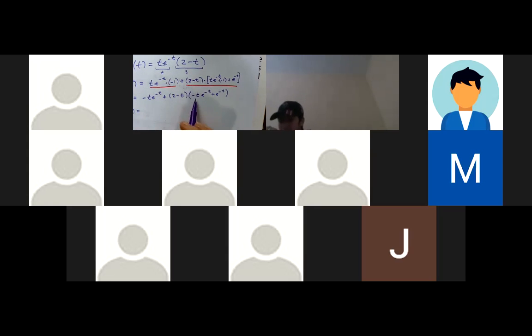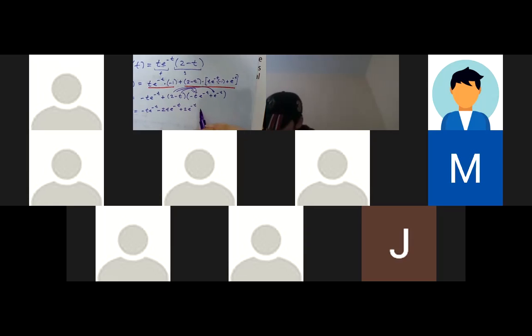By distributing over here. So I'm going to keep this one. I'm going to go 2 times here, that's going to be negative 2t e to the negative t. Now I'm going to multiply here, so that's a negative t times a negative t, which becomes positive t squared e to the negative t. This is a negative t times a positive e to the negative t, which becomes negative t e to the negative t. All right, so I got 5 terms there.